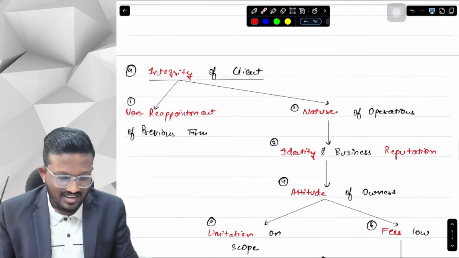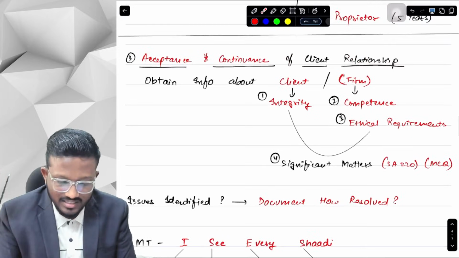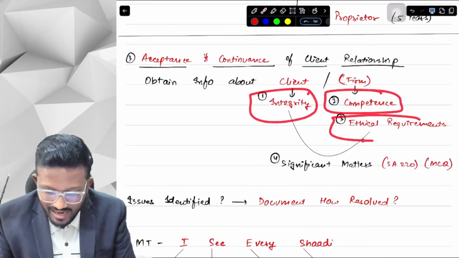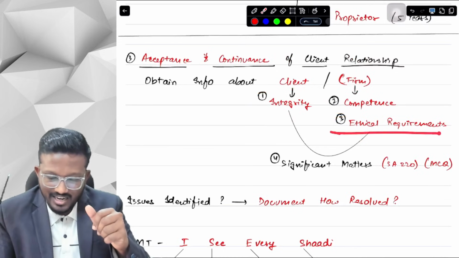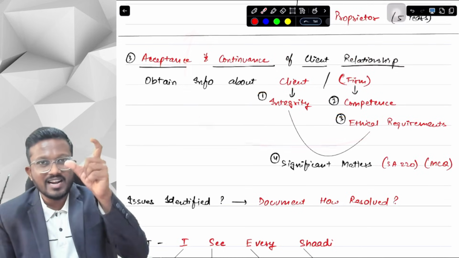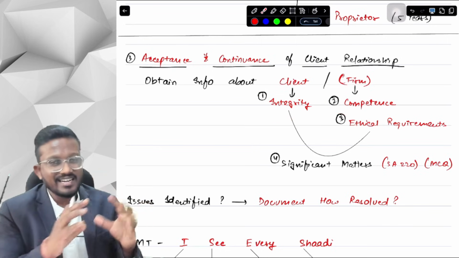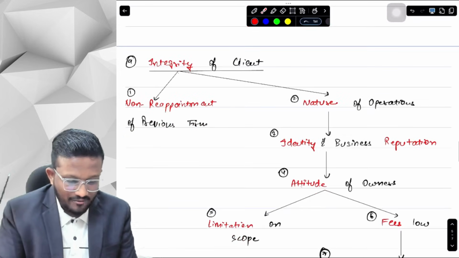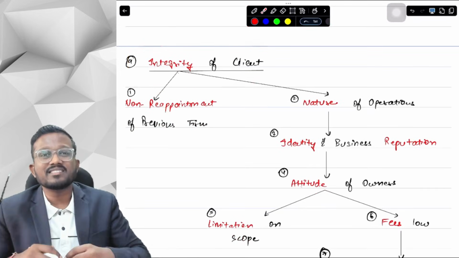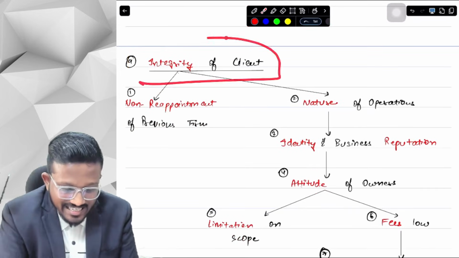Now we are going to discuss individually all the points, like how we will check these. Ethical requirements we have already discussed under the second element of quality control. Now we will discuss independently integrity and then competence. First of all, we have to see what matters we need to consider while checking integrity of the client.